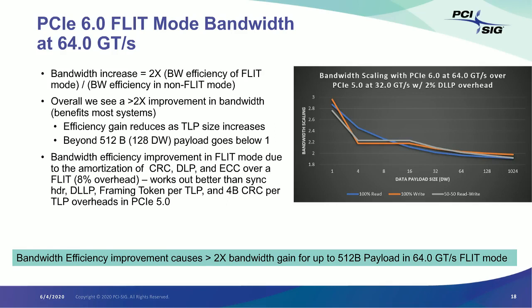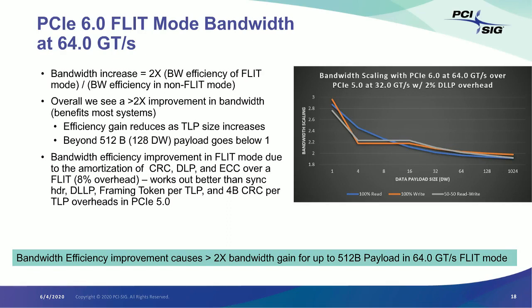And recall that what we said was that we could suffer no more than 2% extra bandwidth loss. So I need to strive to be above the 1.96 number here. Overall, the numbers that you see here are for 100% read, where the device is doing only reads; 100% write, where the device is doing only writes; and then 50-50 read-write, which means the device is doing one read, one write of the same size, equal number of reads and writes of the same size. And the data payload is, this is 1, which is 4 bytes, 4 is 16 bytes, and so on and so forth, all the way up to 4 kilobytes here.